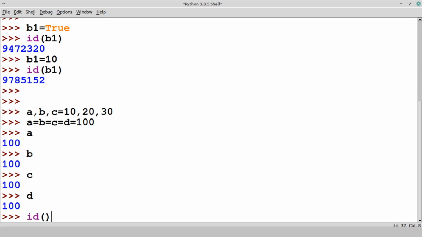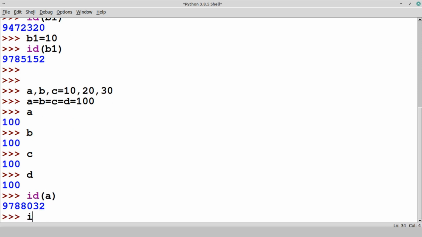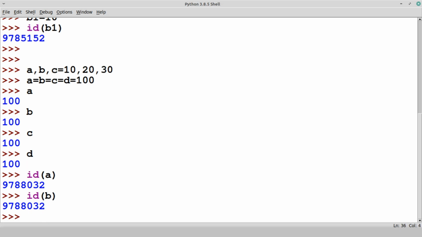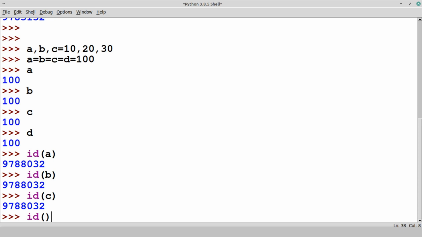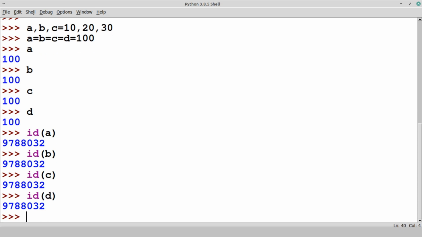But check the ID carefully. ID of A, ID of B, ID of C, ID of D. All have the same value. It means all the A, B, C, D variables refer to the same memory address, which has the value 100. So this is how it works.